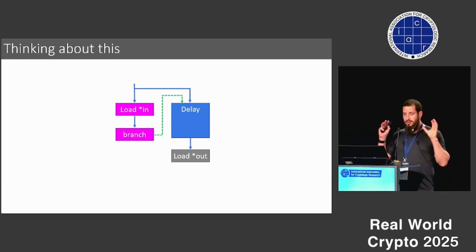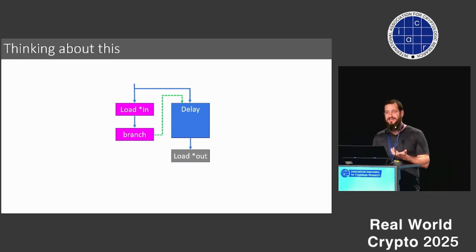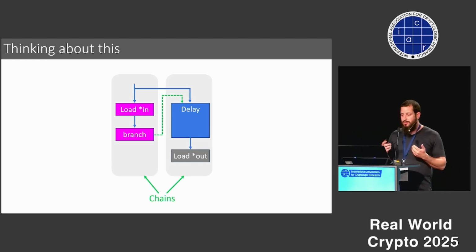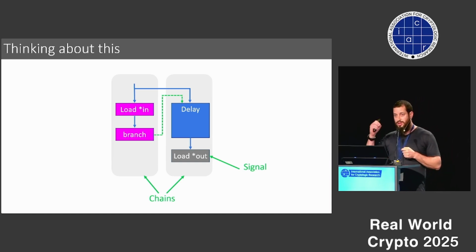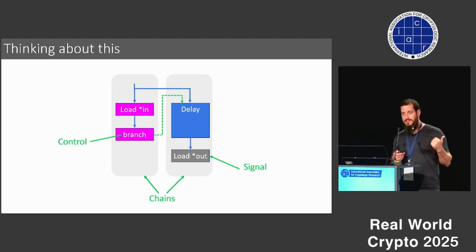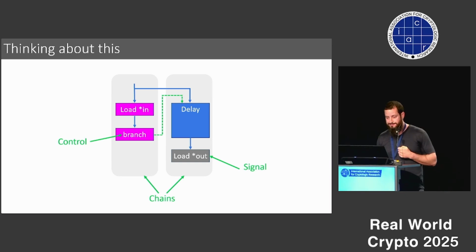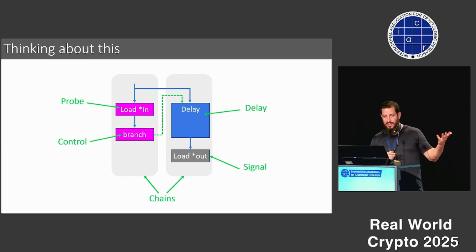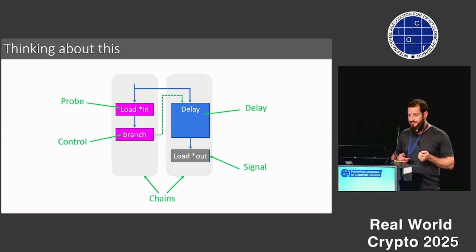And for that, we need to think about how this gate works, how is it built? And what we see is basically that we have two chains that run, and we have this race condition between them. One chain is the signal chain. This is what actually accesses the output address in the end. And one is what we call the control chain that evaluates the branch. And we have a race condition between both of them. And we need to have some delay instruction in order to make sure that the race condition is won only if the input address is in cache or not. And we have the probe that actually checks the cache value of the input addresses.